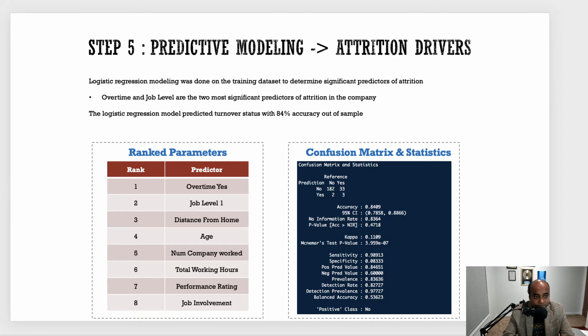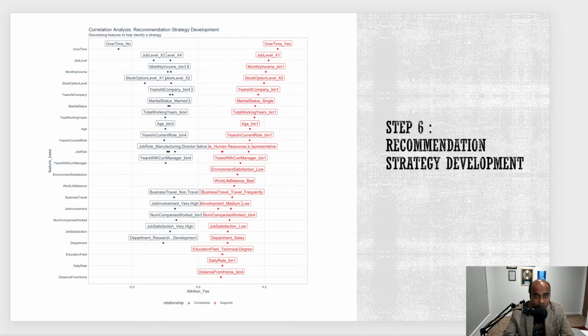Okay, so next step. We have gone through the modeling part, and the next step was to identify a recommendation strategy. But before we are able to determine a recommendation strategy, we would like to first understand what are the key factors that are playing a role in attrition. So this chart here shows you that out of all the variables in the IBM data set, these are the important ones, like overtime, job level 1.